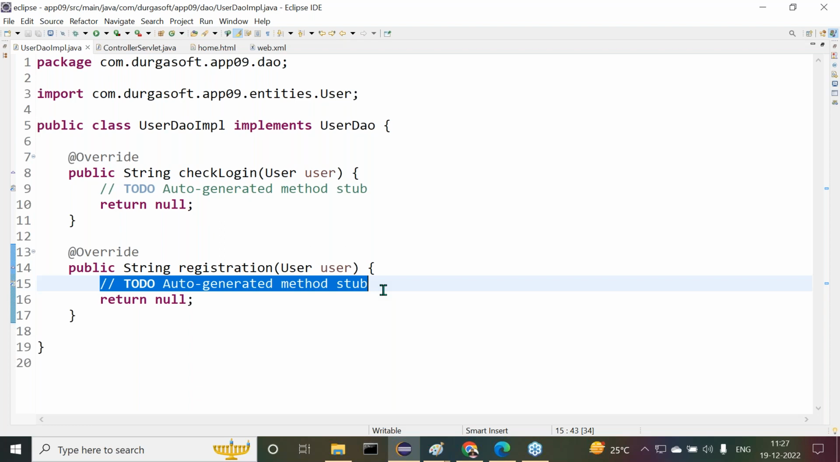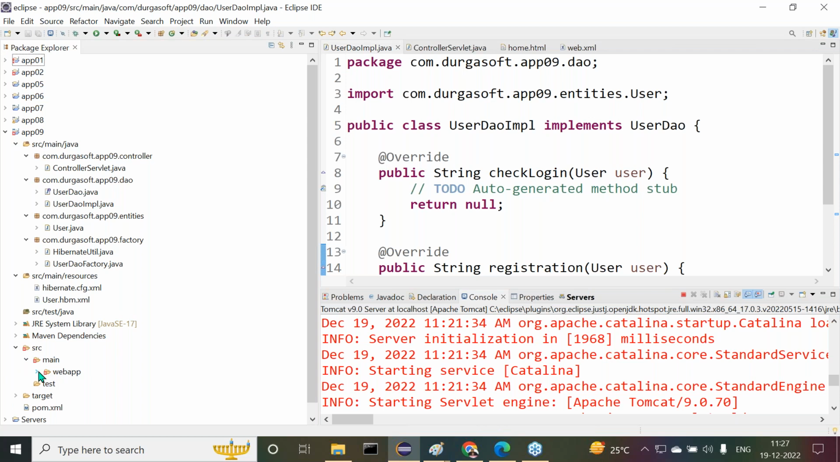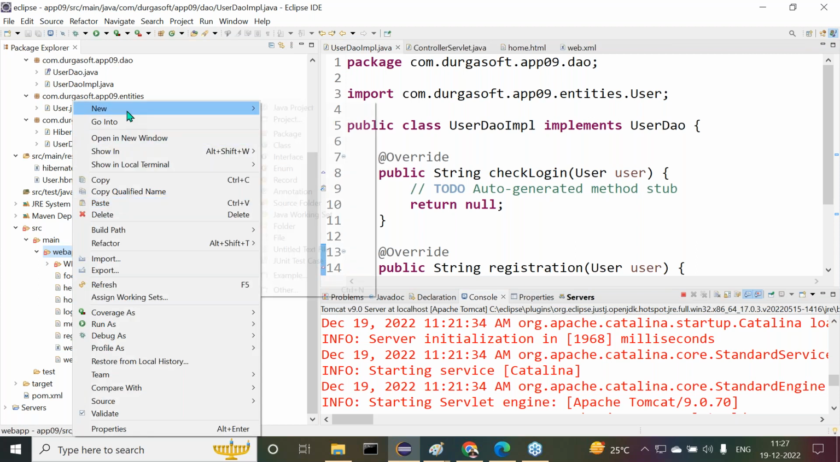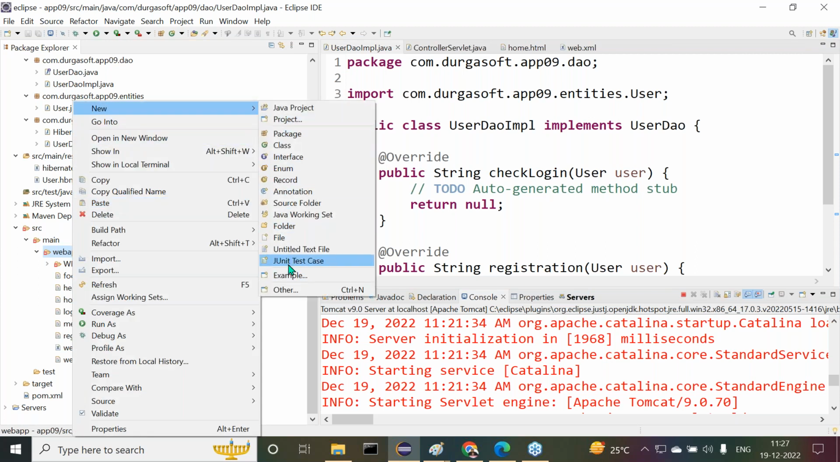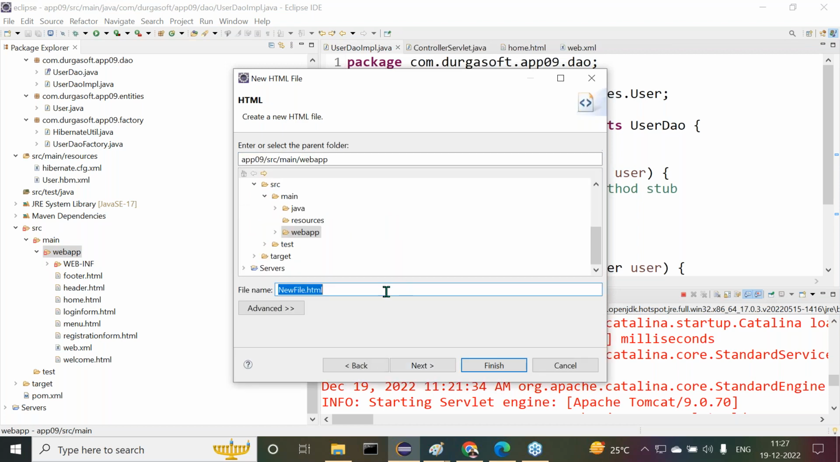Okay, clear. Now try to understand it. First of all, here we require, under this src main webapp, one more thing. A new HTML file I want to prepare. What is that HTML file? Here I want to provide success.html.